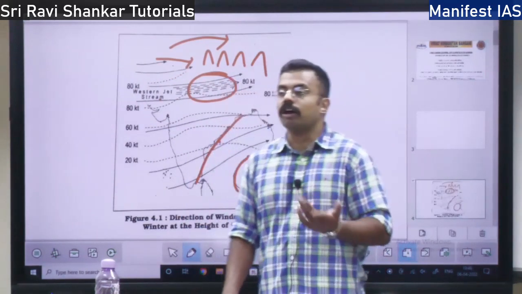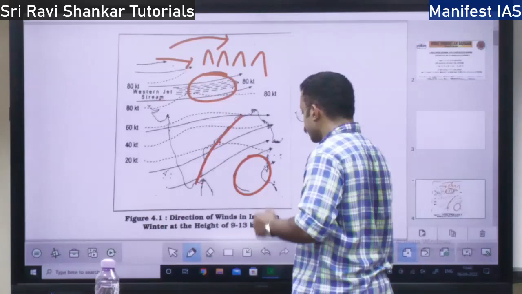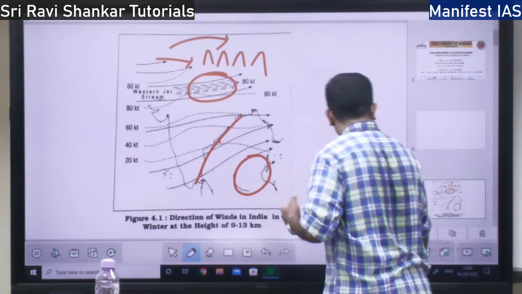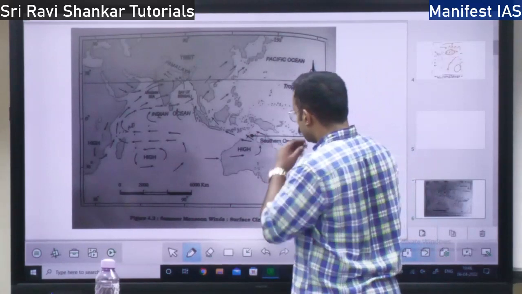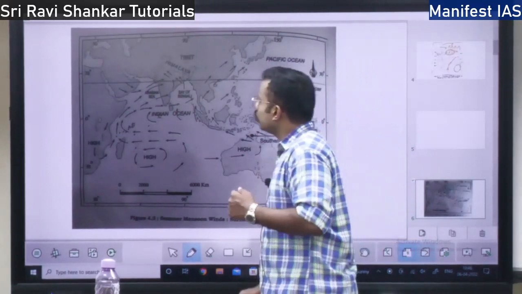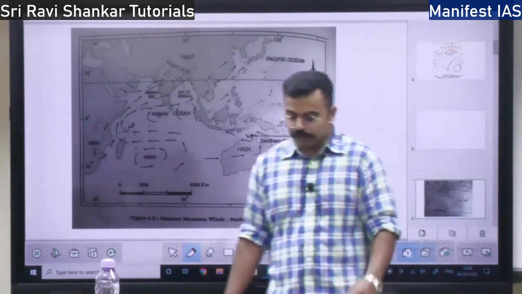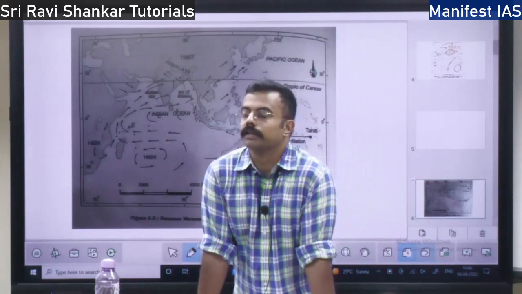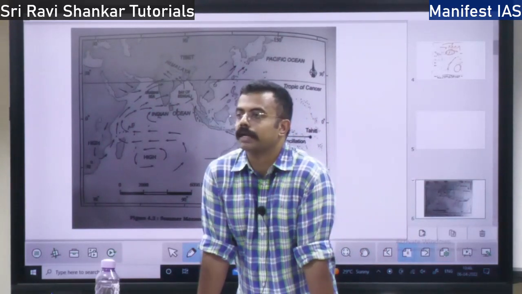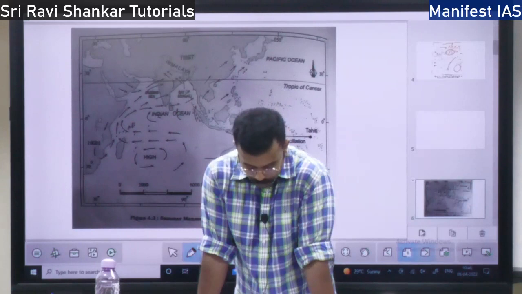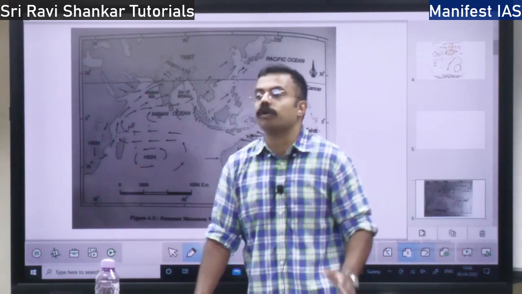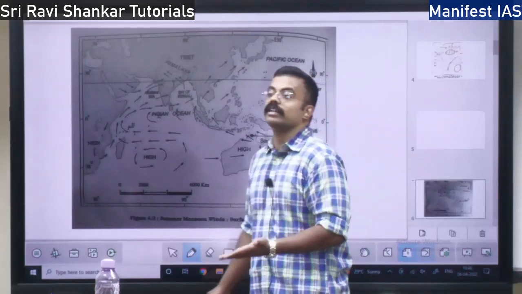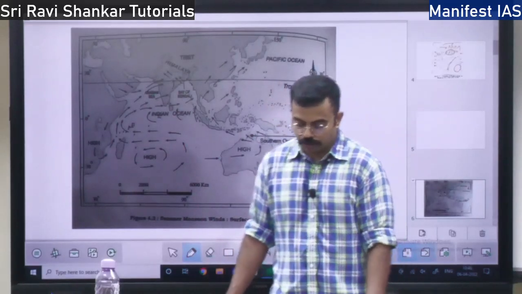Next, we will talk about the mechanism of weather in the month of summer. So in the summer month, what happens? What will be the weather or the wind circulation or the air pattern in the month of summer, right? So first we will look at the surface pressure and winds. What is the pressure at the surface level, ground level, and winds during the month of summer?